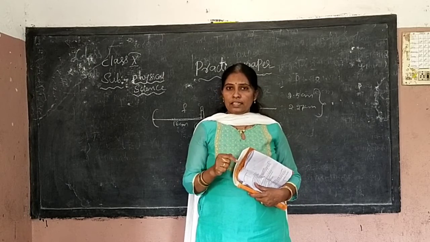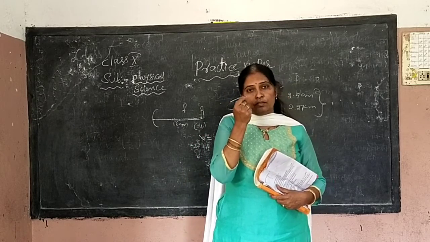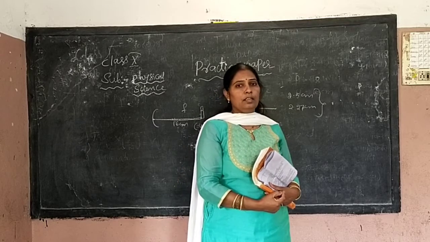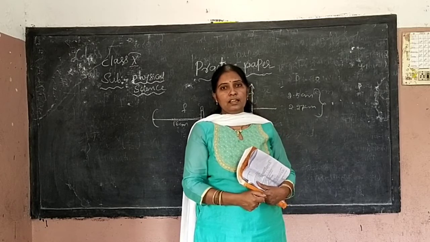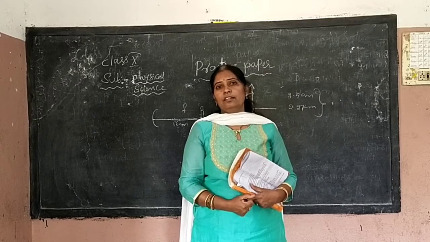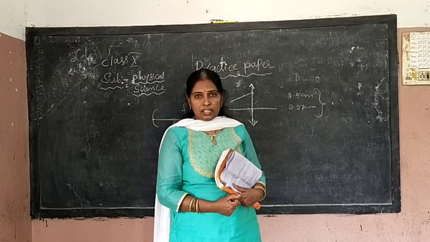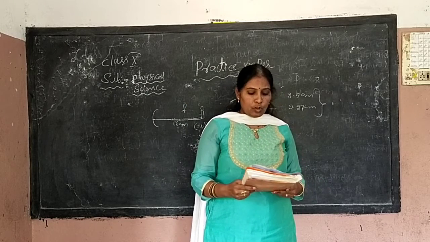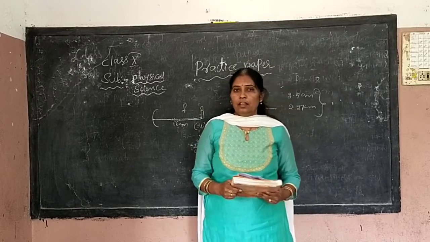And how will we correct it? What is the defect, and why do you get it? Actually, the image should fall on the retina, then we can see a clear image. But if it falls before the retina, we will get nearsightedness. To correct the defect, which type of lens will we use? We are asked to draw the diagram.